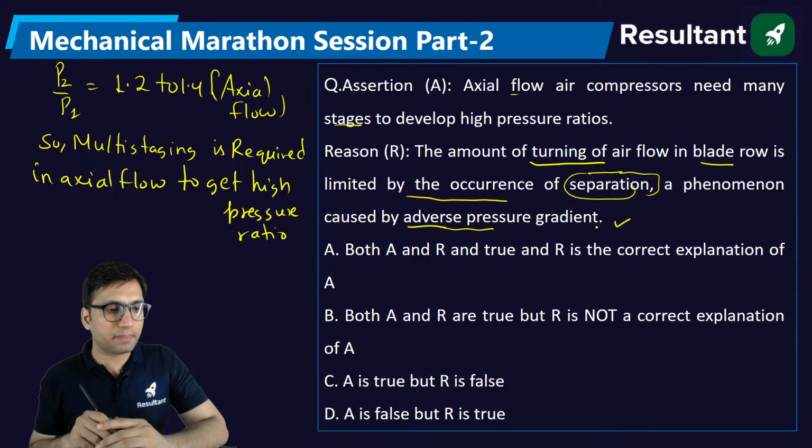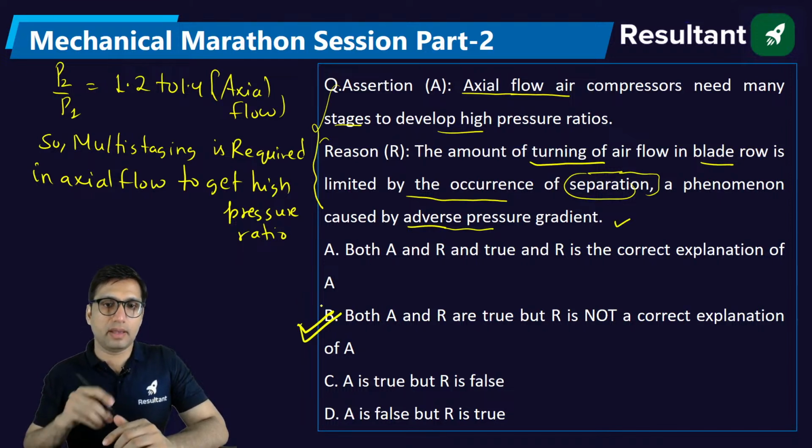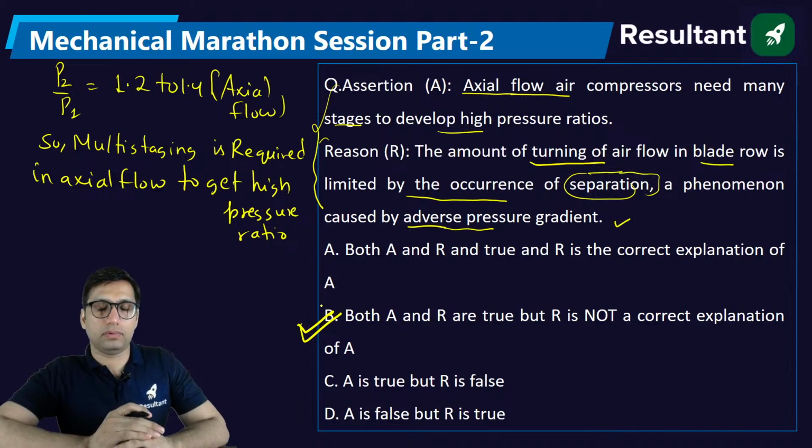But if this statement has any role with the first statement here? No. So both are not related. Both are not related to each other. So the answer will be option B. A and R both are true. Both are individually true, but the reason given here is not a correct explanation to the assertion.